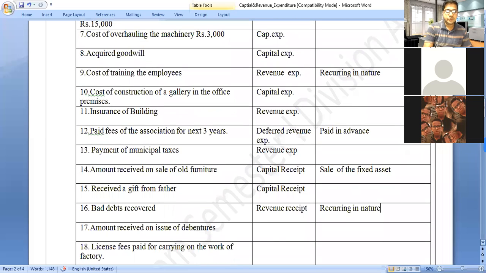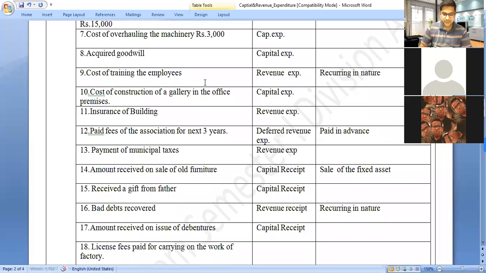Then amount received on issue of debentures. The company issues debentures and receives the amount. It is considered as a capital receipt. These things you have to keep in mind.